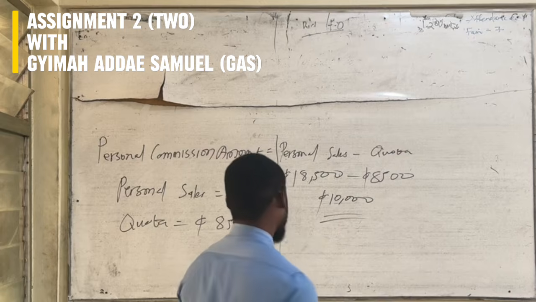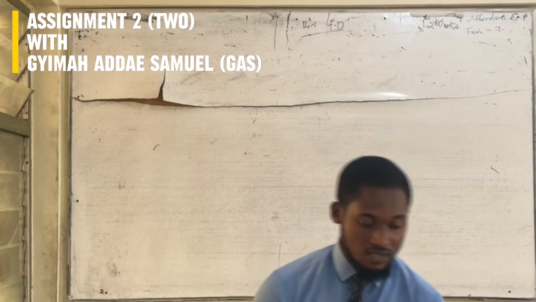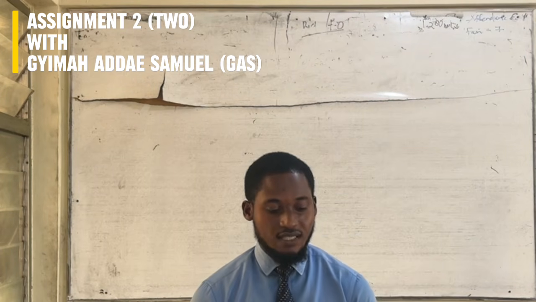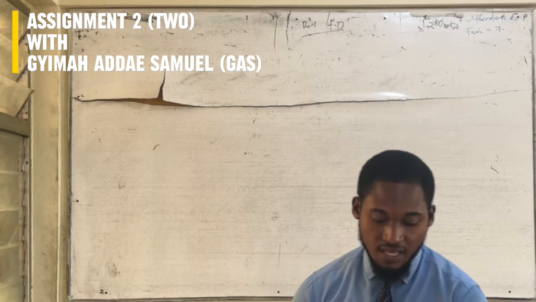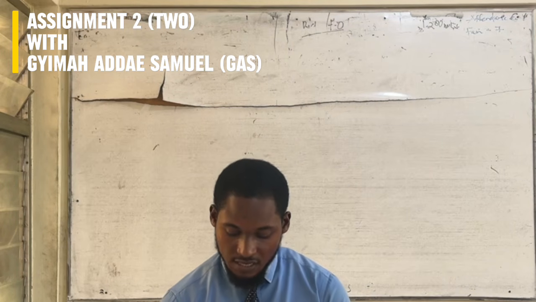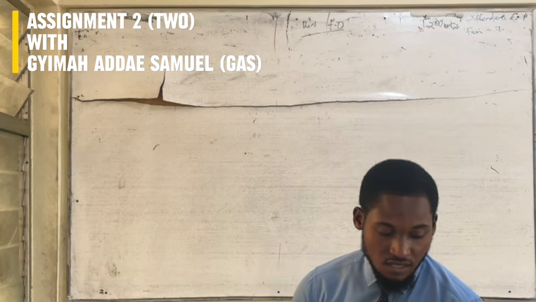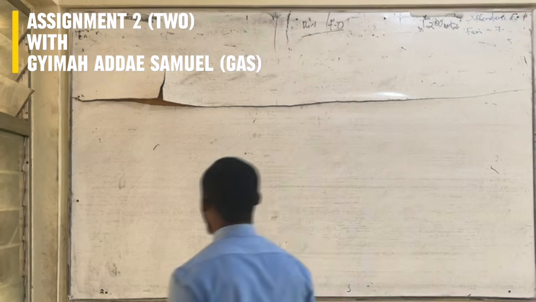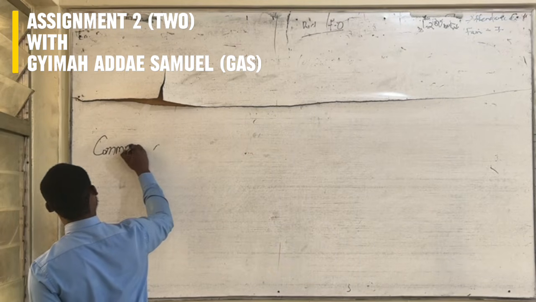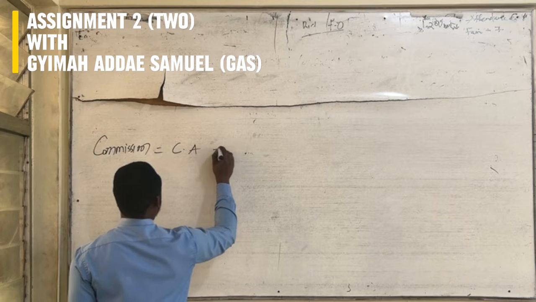So we move on to question II, and question II says, how much commission will a staff make if he or she makes a sale of 17,000 Ghana cedis? So how much commission? The commission here is commission amount times rate.